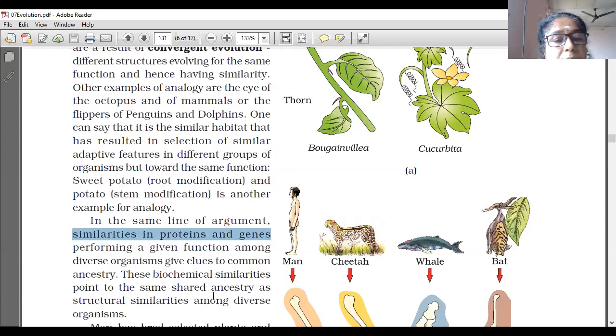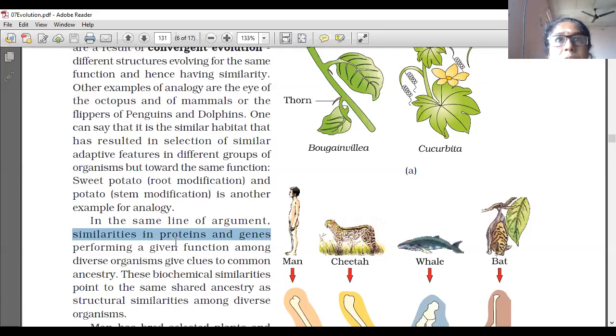These biochemical similarities point to the same shared ancestry as structural similarities among diverse organisms.